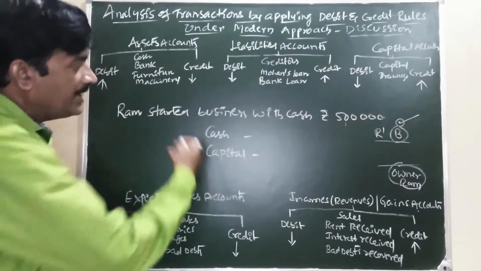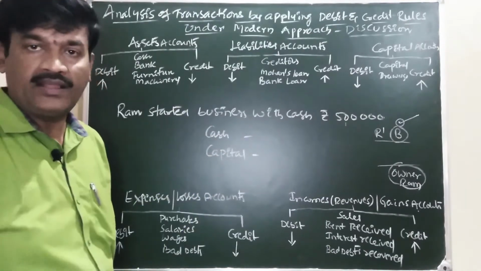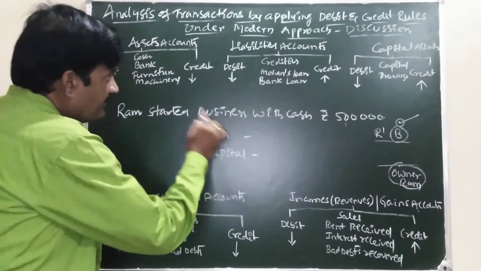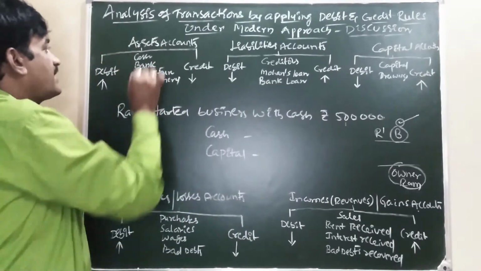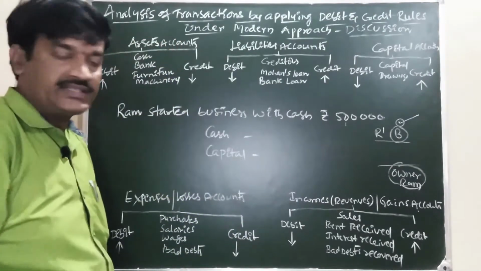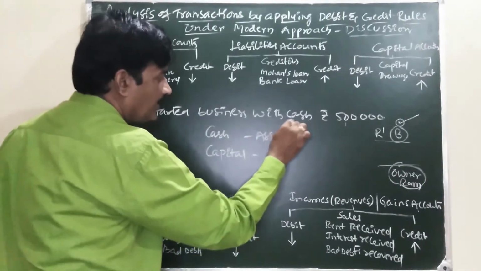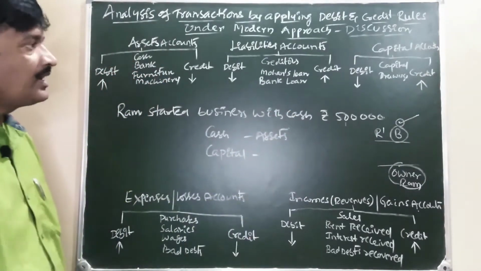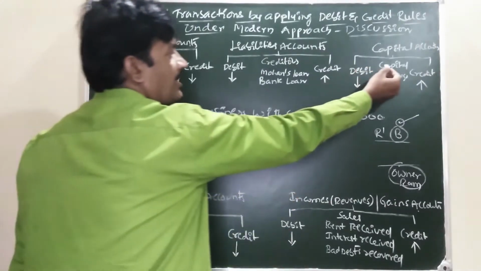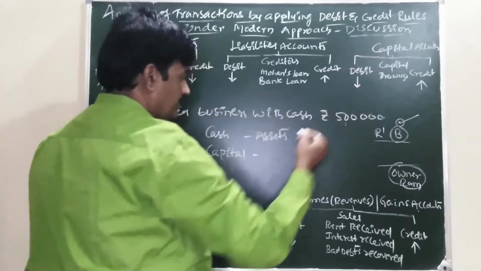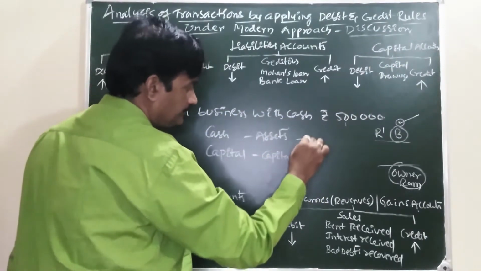Now, how many aspects are there? Cash and capital. Cash comes in assets account. Capital comes in capital account.